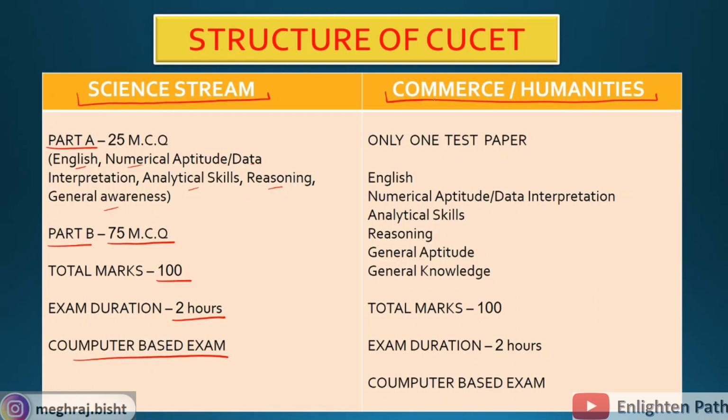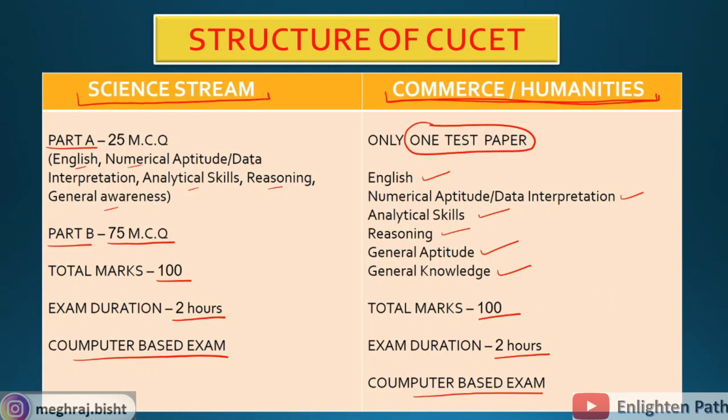Now for the commerce and humanities stream, the structure is such that there will be only one test paper. There will be no Part A, no Part B, there is only one part. And the syllabus is English, numerical aptitude, data interpretation, analytical skills, reasoning, general knowledge, and the total marks will be 100. Exam duration is again 2 hours, and it is also a computer based exam. So this is most important, that for commerce and humanities, this is the structure.